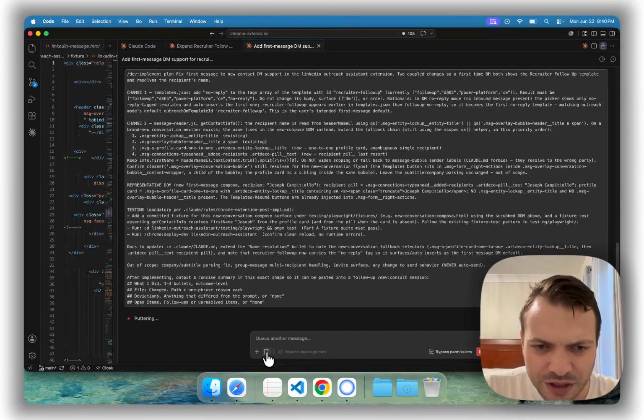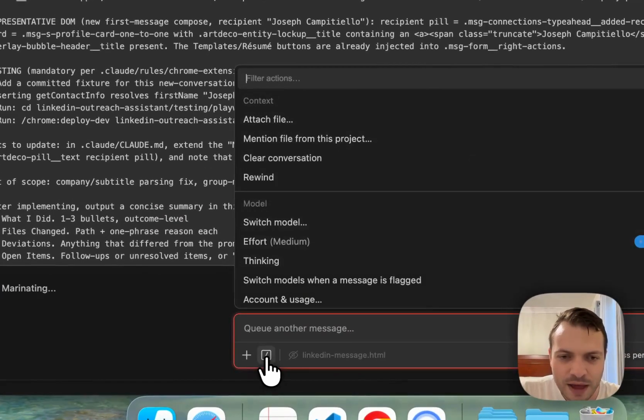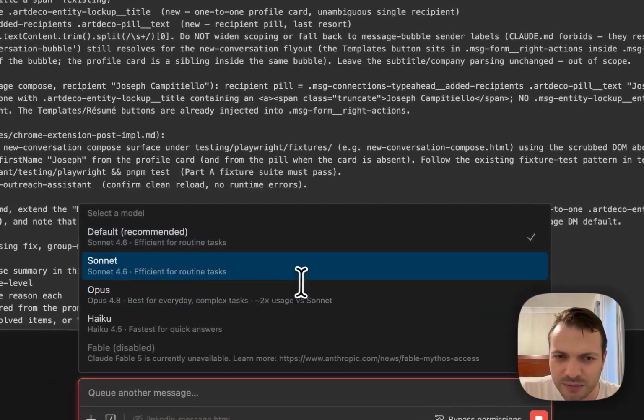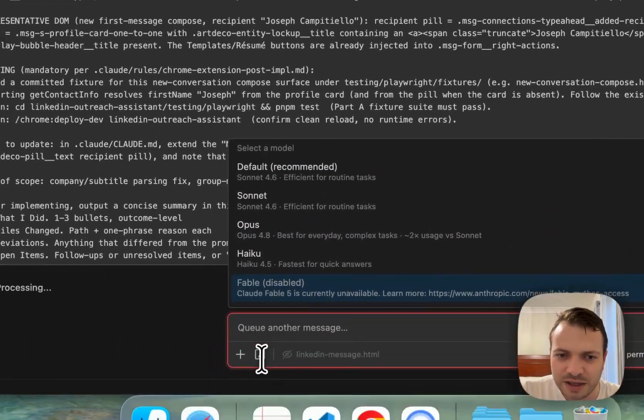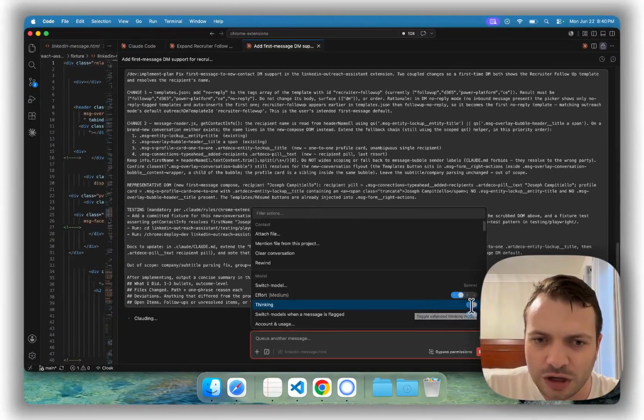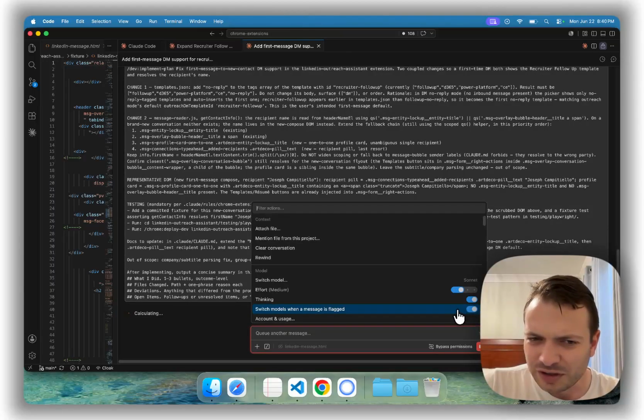I'm going to click here with the square box and a dash where it says show command menu. And as you can tell, my base model is actually a recommended one, default recommended. And I go with medium effort. I have thinking on and switch models when a message is flagged. This is a newer feature that I'm liking.